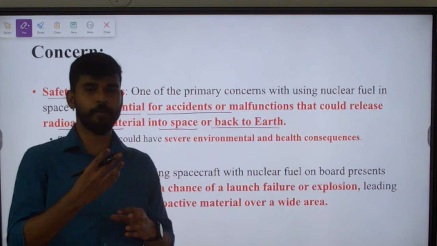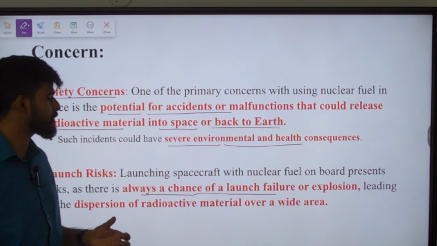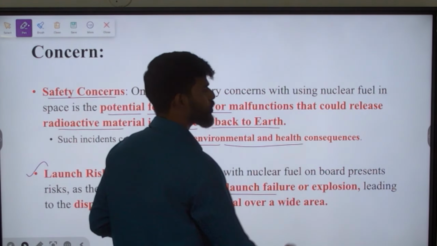Next, launch risks. Generally, in rocket launches, we face launch risks like launch failure and explosion, which have happened previously. Even in India, we have faced this. NASA and many other space agencies have faced launch failure and explosion. So, if it is nuclear fuel which is going to explode, then it is of greater concern for the environment as well as human health.